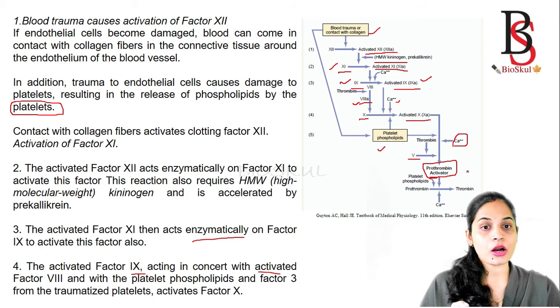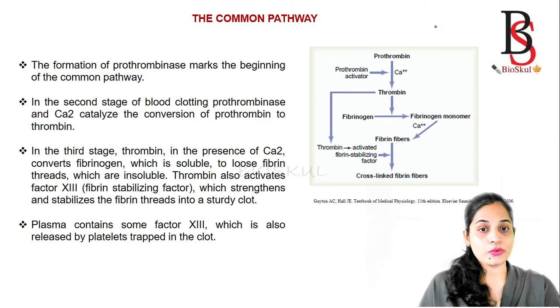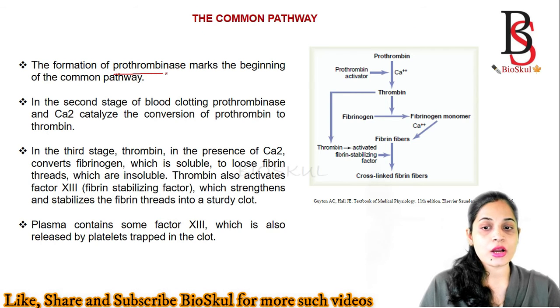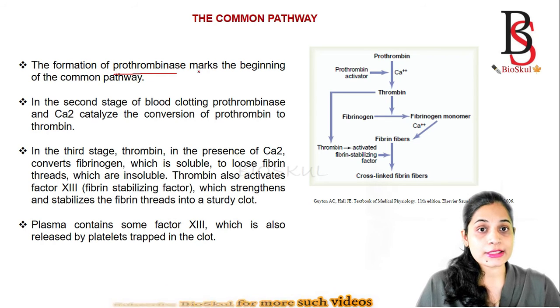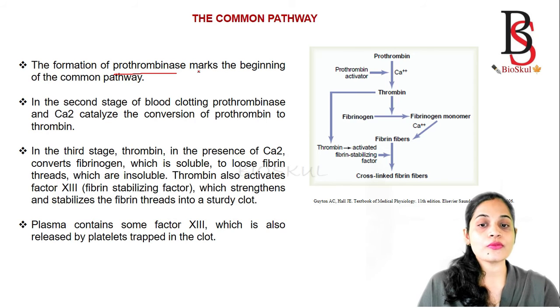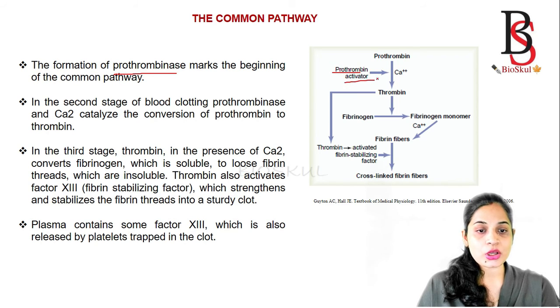Now we will see the common pathway. The common pathway starts when there is formation of prothrombinase or the prothrombin activator. So what will happen? The prothrombinase or prothrombin activator, in the presence of calcium, converts prothrombin into thrombin.